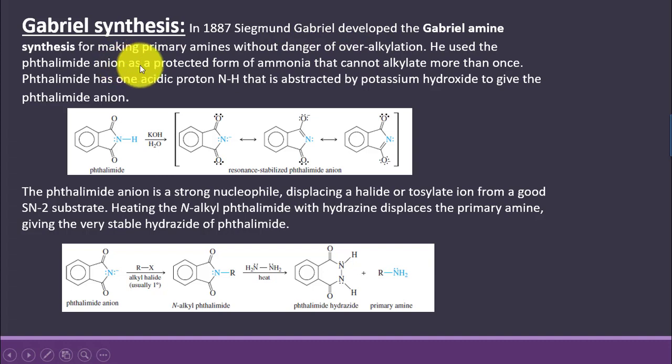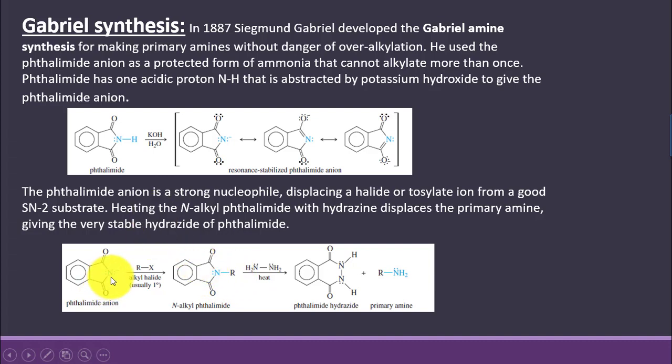He used phthalimide anion as a protected form of ammonia that cannot alkylate more than once. So phthalimide has one acidic proton, N-H, that is abstracted by potassium hydroxide to give phthalimide anion. Phthalimide has one acidic proton that is picked up by the base and leads to the formation of phthalimide anion, and this phthalimide anion can be alkylated only once, and this is now the protected form of ammonia because it cannot be further alkylated.